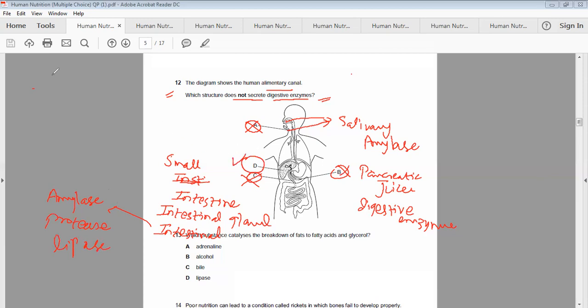Liver secretes different enzymes like the intracellular enzyme catalase, which is not part of the digestive system. Catalase is not part of digestion. So liver secretes the enzyme catalase, and it's an intracellular enzyme. So liver does not secrete any type of digestive enzyme, rather it secretes only the emulsifier, that is the bile juice. Okay, so the correct option is D.